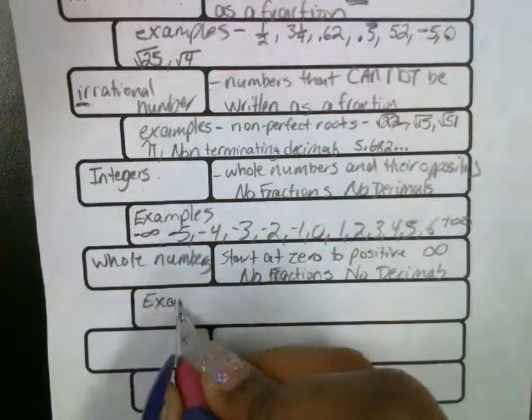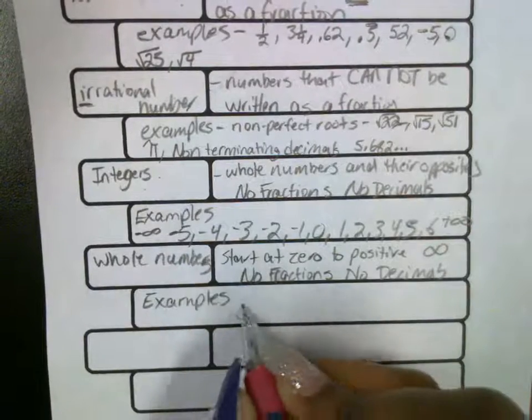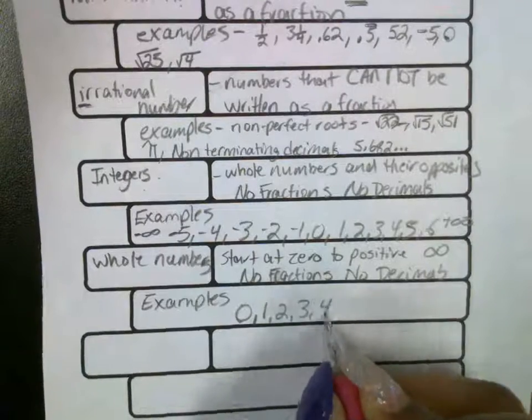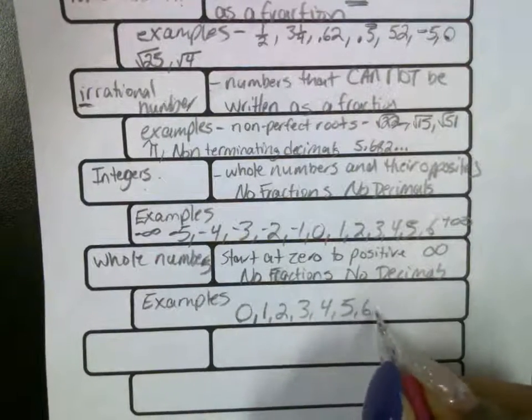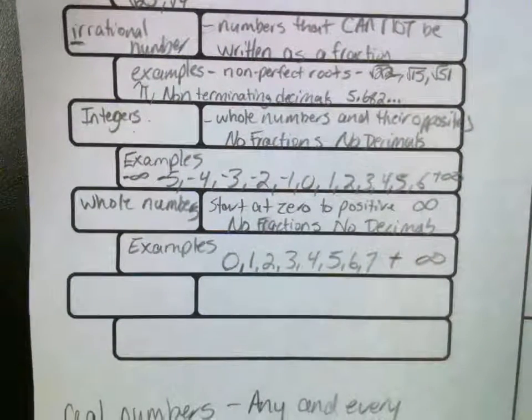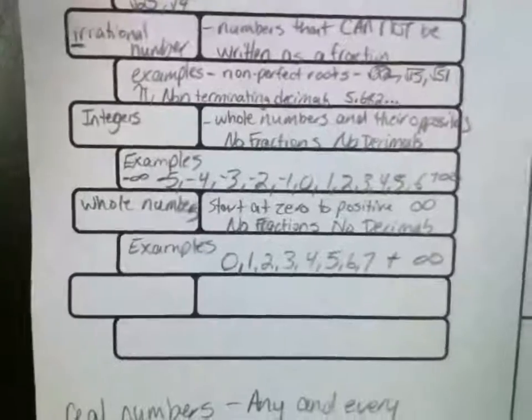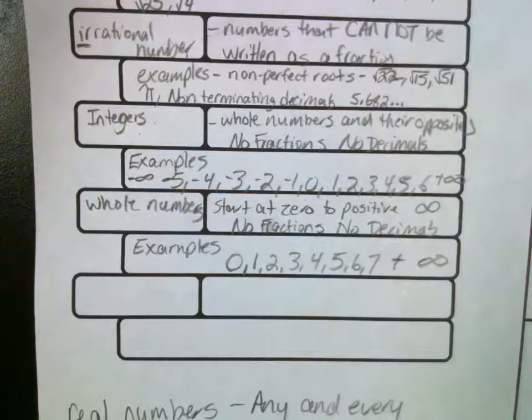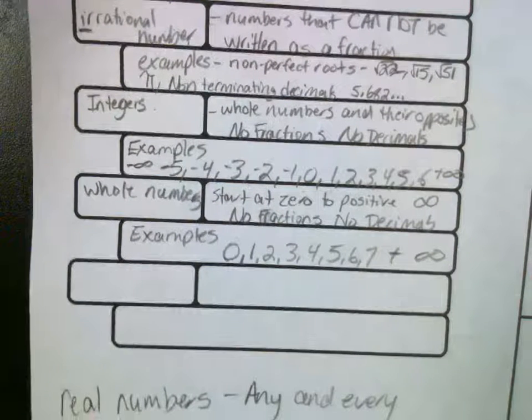Examples. Starts at 0. 1, 2, 3, 4, 5, 6, 7, all the way to the positive infinity. It never ends. They do not have fractions attached to it. They do not have decimals attached to them. No fractions, no decimals.